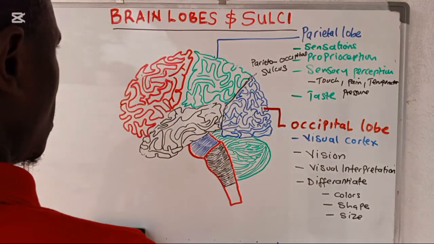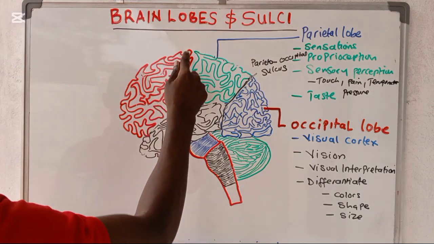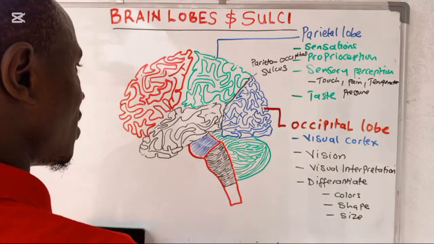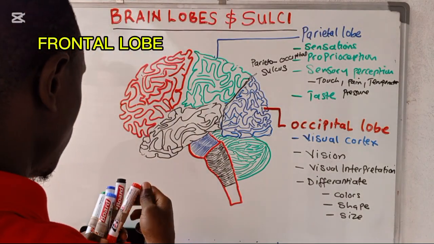Okay. Now let's go to another lobe which is very important. You see this lobe which is very in the front. The fact that it is in the front, we simply call it the frontal lobe.